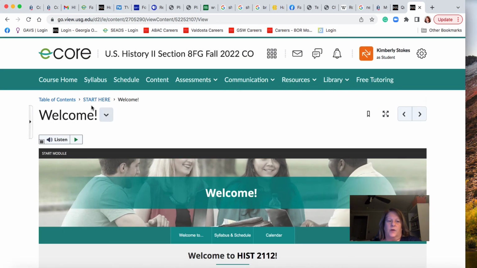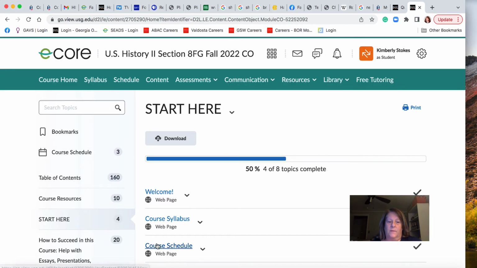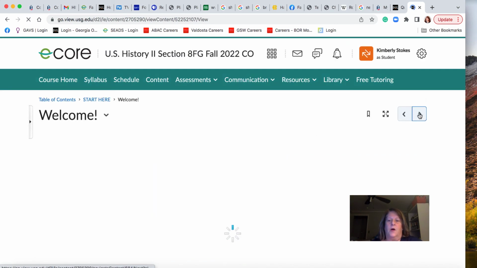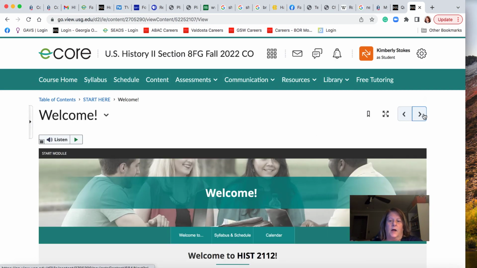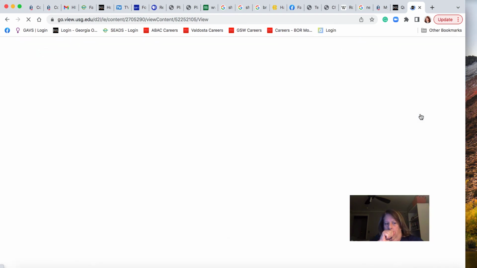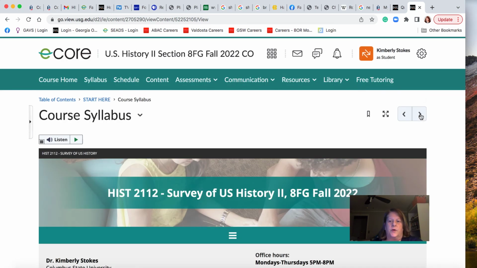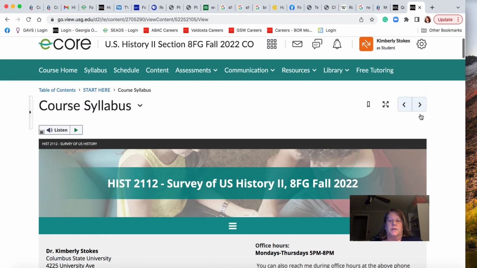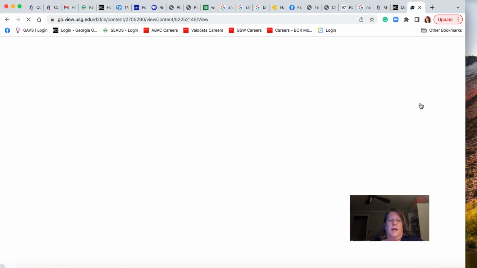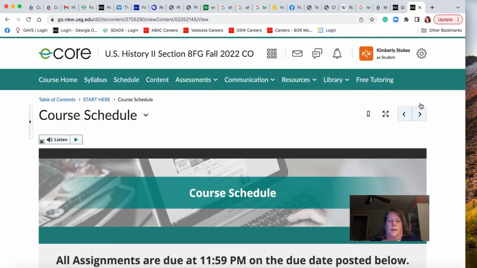And you can either go back to the module by clicking the Start Here, or you can page along right here on these toggle buttons. So as we go through the Start Here module, there's that syllabus one more time, and the schedule one more time, I think, is probably next.